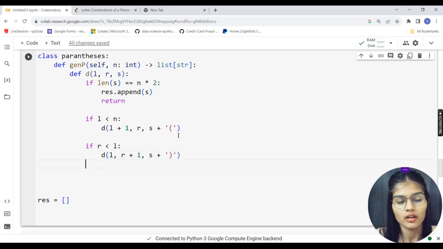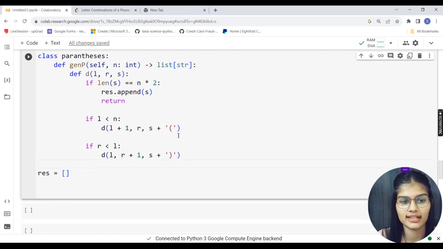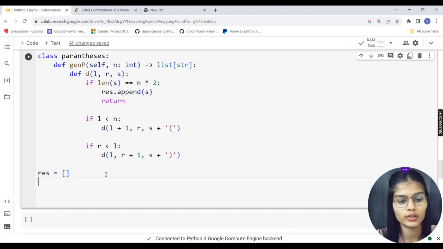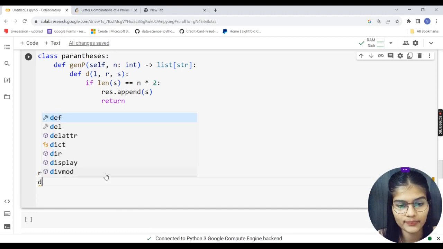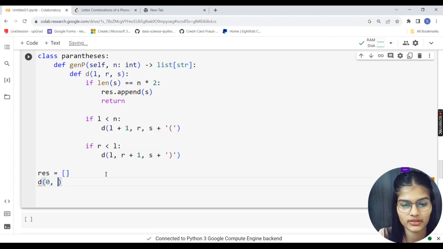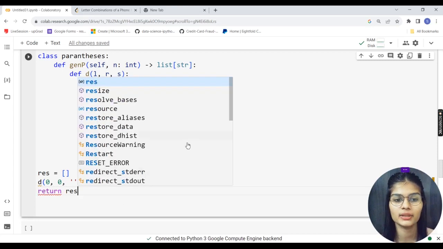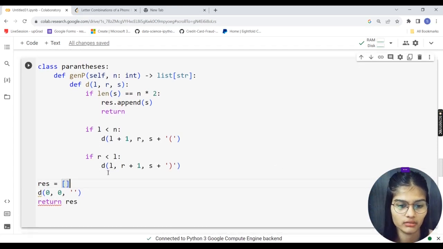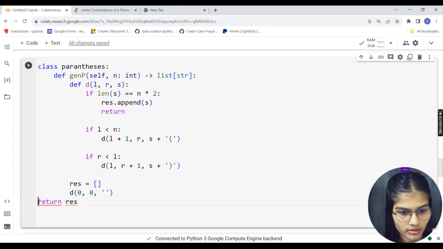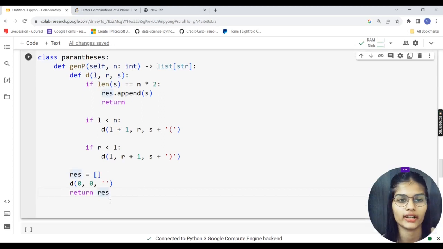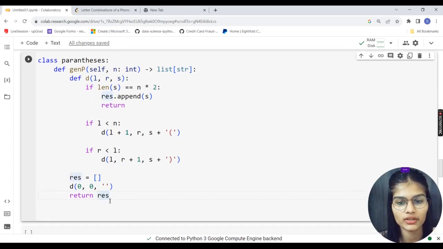And then, outside, we had already defined rest, that is one of my variables. Next I'll call the function d and pass all the values: 0, 0, and simply a space. And I would simply write return here. This was a simple program which we had over here. It will be outside this function. So this particular program was as simple as that.